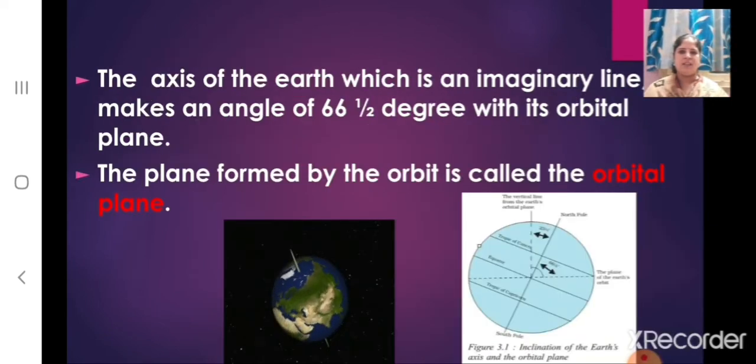And the axis of the earth, which is an imaginary line, it makes an angle. Children, what is the angle of inclination of the earth's axis with its orbital plane? The angle of inclination of the earth's axis with its orbital plane is 66.5 degrees. And what do you mean by orbital plane? The plane that is formed by the orbit is called the orbital plane.